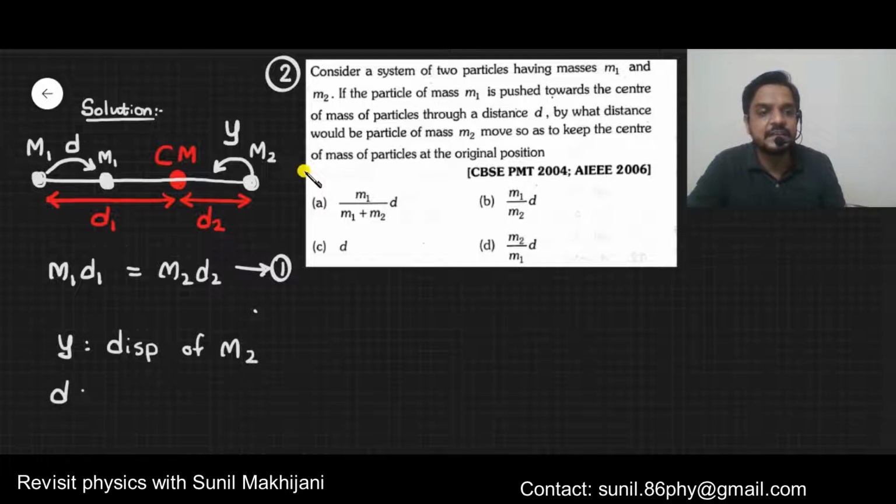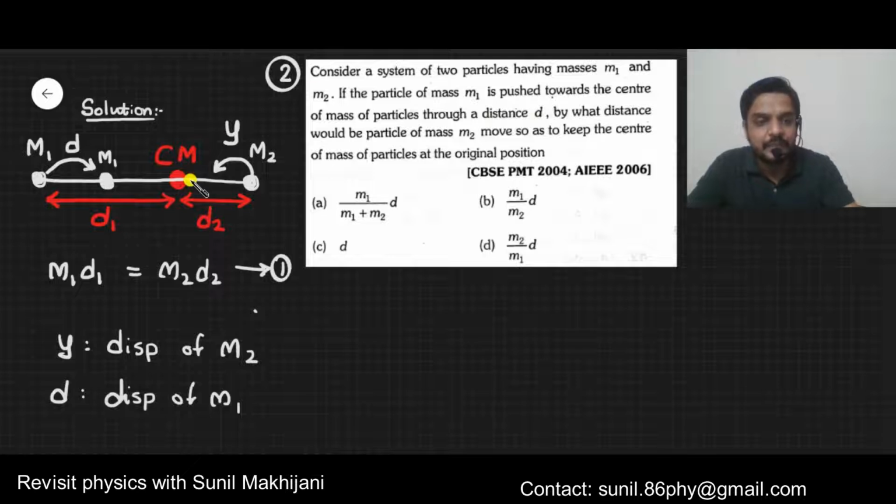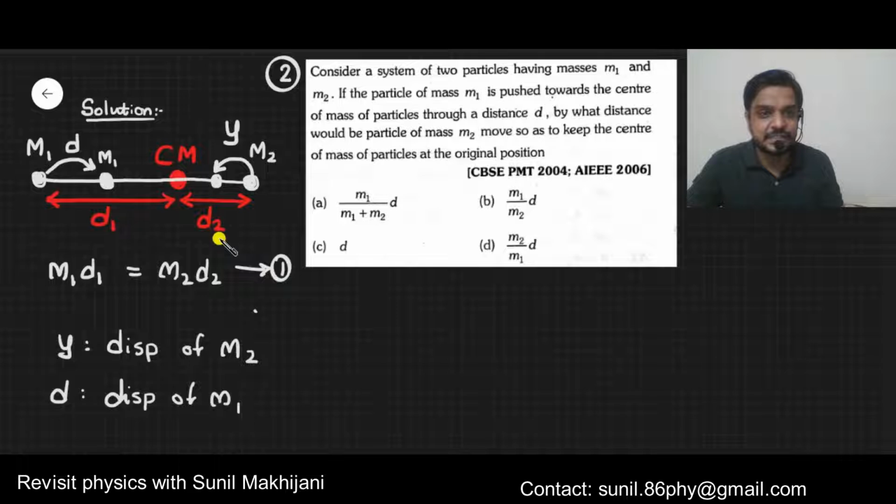Okay, and what is d in the diagram? d is given in the question also over here. d is the displacement of m1. Okay, now if you remember how we have written equation 1, m1 d1 equals m2 d2, same way now we will write the equation by taking the new positions.